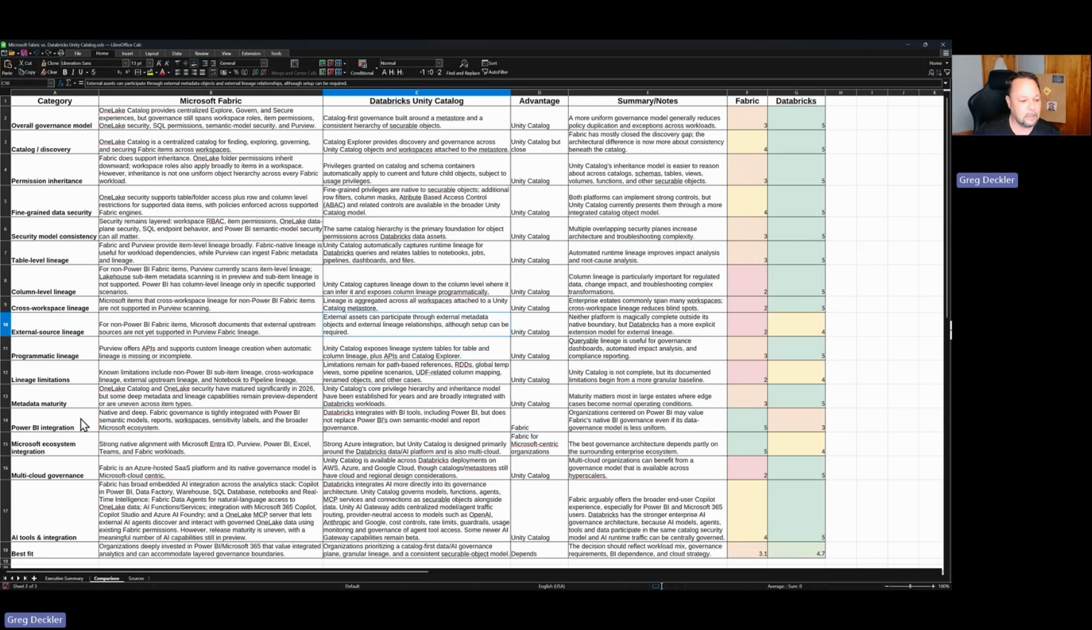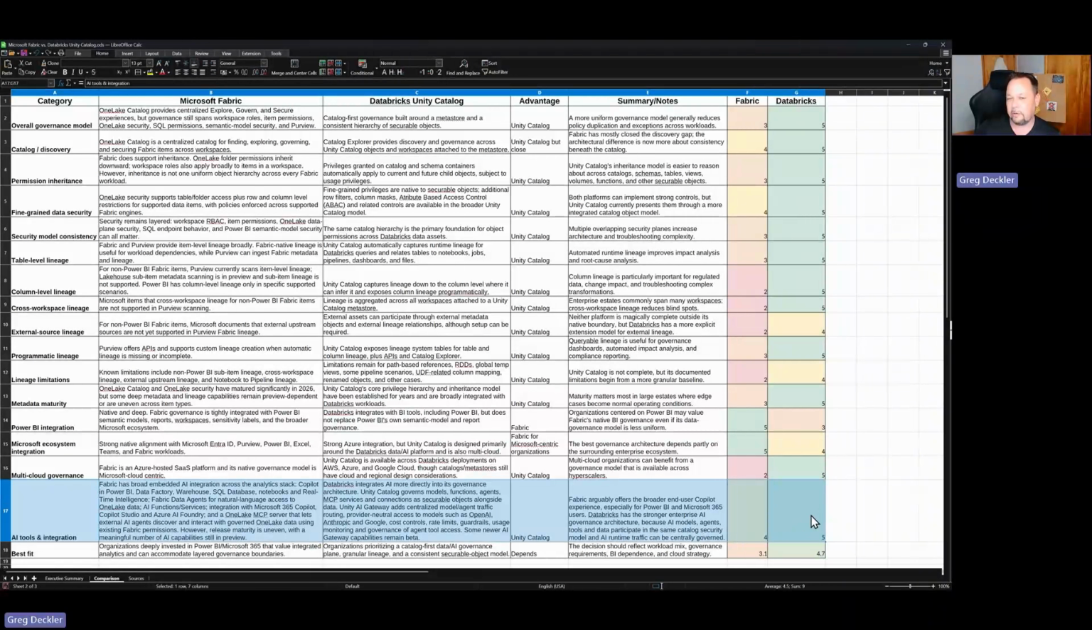Let's see. Power BI integration. Obviously, that's going to be Microsoft Fabric and Purview. Multi-cloud governance. Again, multi-cloud versus never going to be multi-cloud, so that one goes to Unity Catalog. I also added this one at the last minute. I put in AI tools and integration. And you can argue this one, okay?